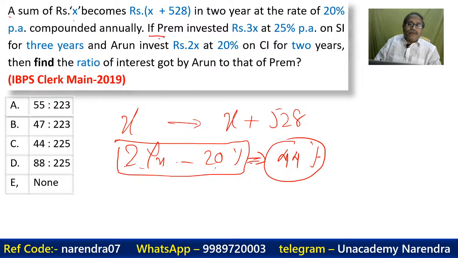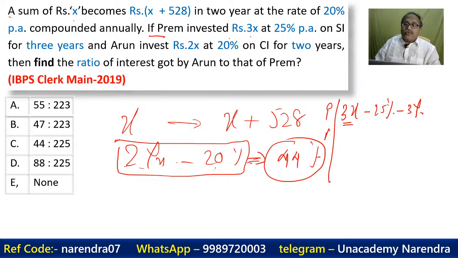If Prem invests 3x, so we have another information. Prem invests 3x at 25% per annum for 3 years, and Arun is investing 2x at 20% per annum compound interest.